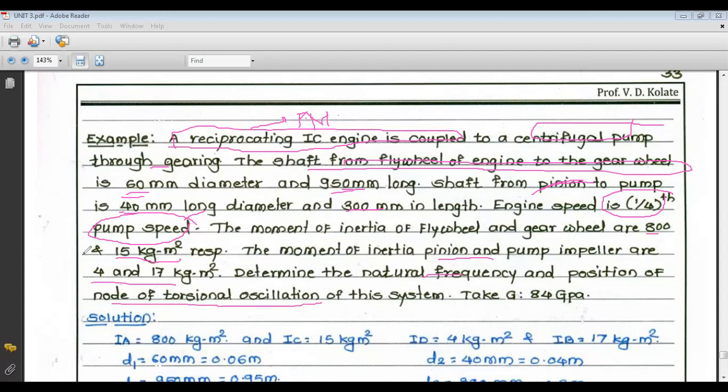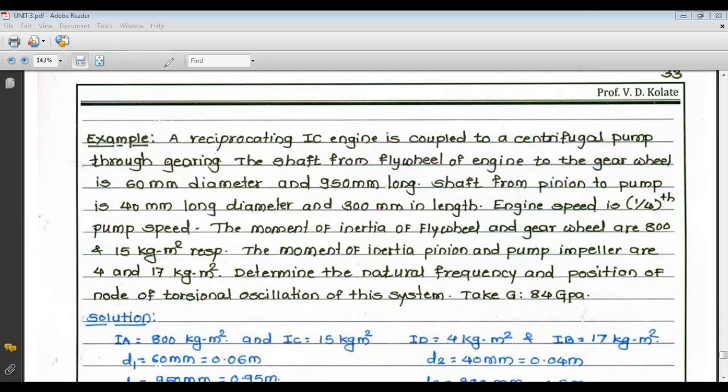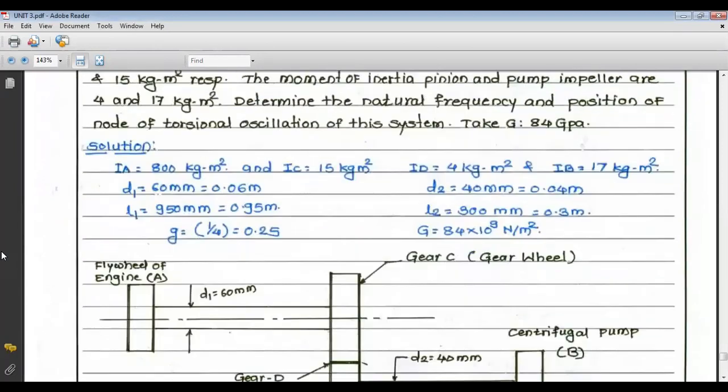Now in this case, the condition is not given that we have to neglect the inertia force. So we have to consider that inertia force, that condition is not given. So we are going to see a figure.